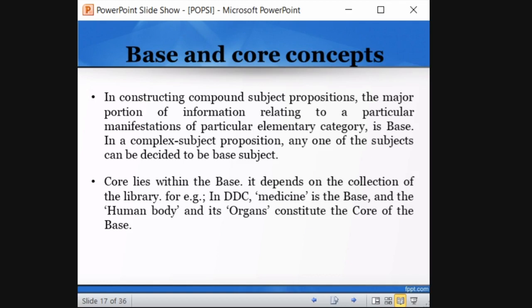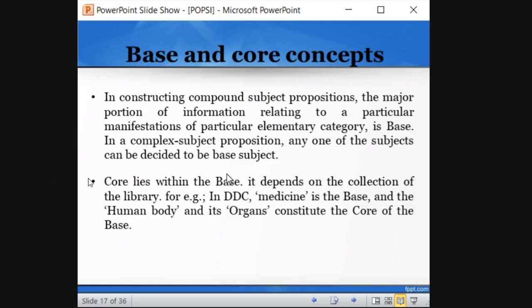It depends upon the collection of the library. For example, in the DDC system, you take medicine as the base subject, and human body organs as the core of the base, right? So medicine is the base for classifying, and subjects falling under human body organs are the core of the base, because the base is medicine; human body comes under medicine, organs also come under medicine. So core is a subset of the base. That means core lies within the base.